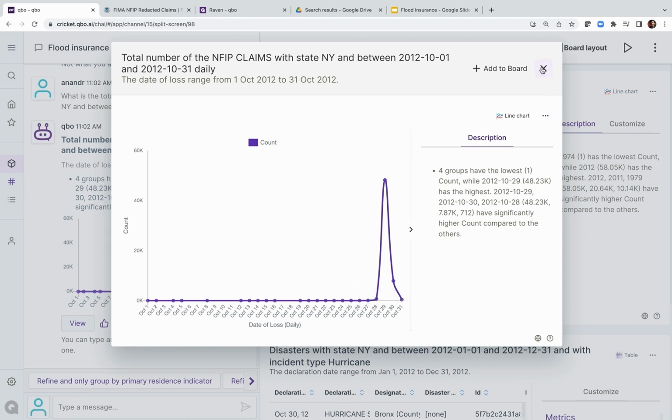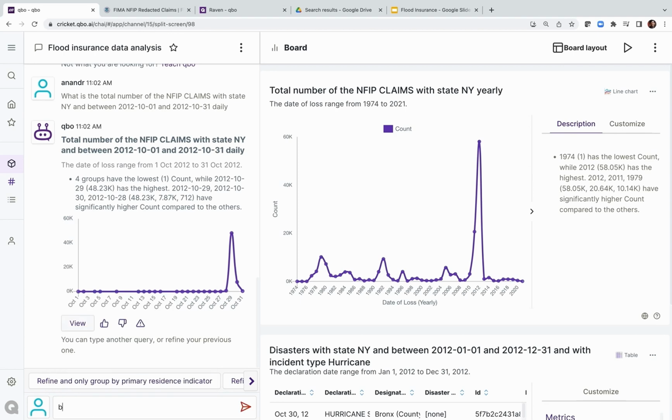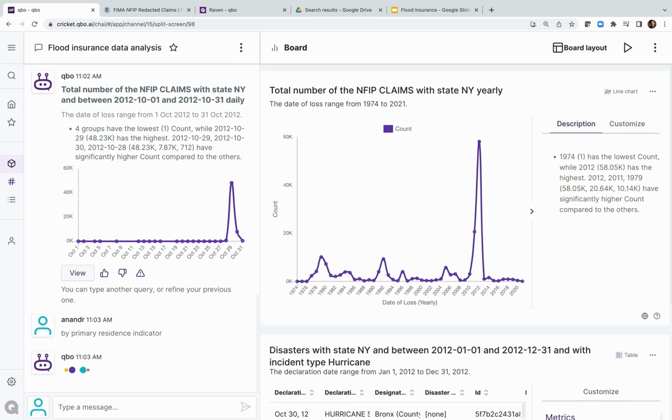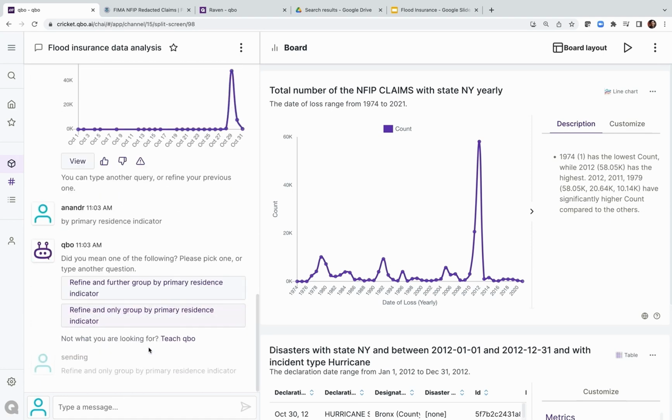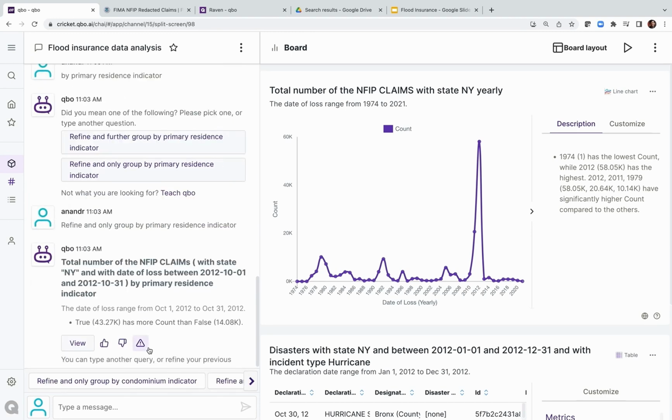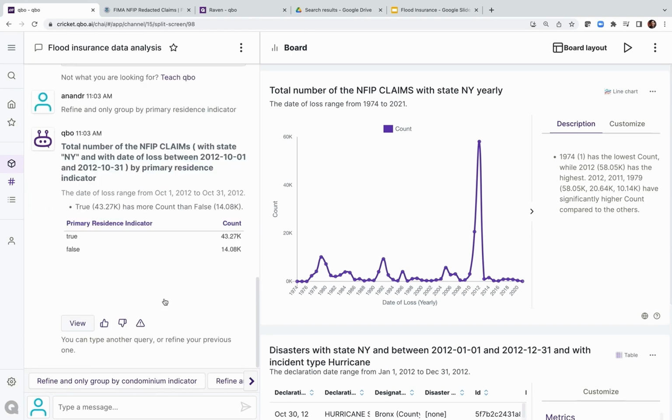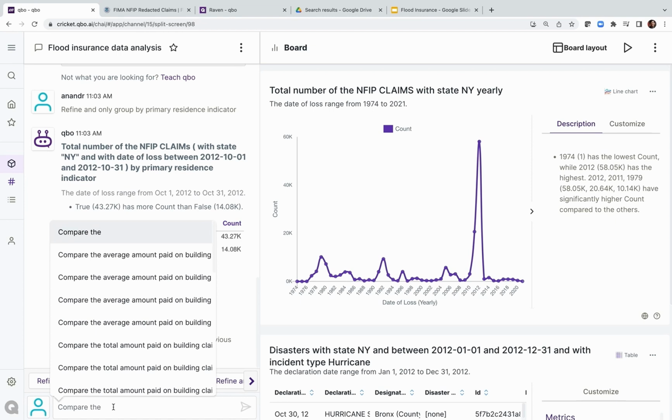So I can then dig into the data. Let me say by primary residence indicator. How many of these claims came from houses that were primary residences versus how many came from secondary or other residences, or even non-residences? So 43,000 came from primary residences, 14,000 did not come from primary residences. I can slice it in other ways as well.